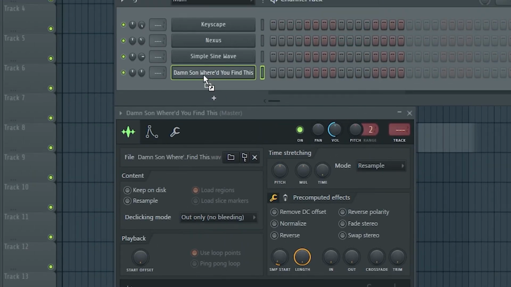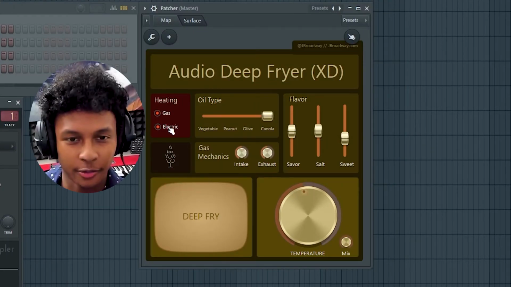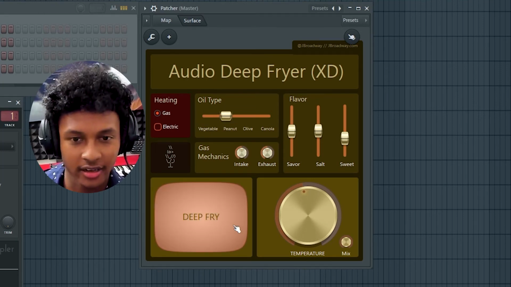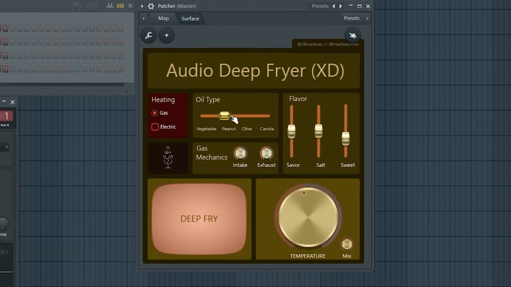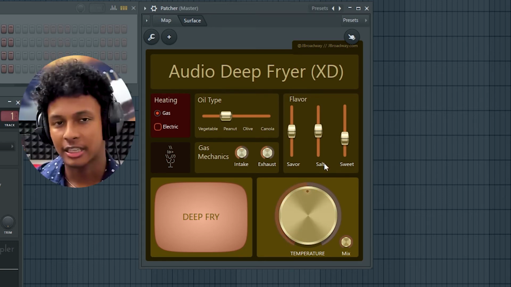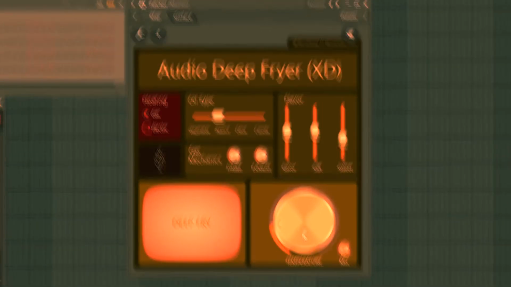Next up, we got the Samsung notification sound effect. For this one, we're gonna do gas heating. Go to peanut oil type. Let's turn on the deep fryer. So if you're trying to make obnoxious memes, definitely peanut oil with the gas heating setting is right for you. Guys, don't forget about the temperature knob here, because you can really change the texture of your tasty audio files just with this knob alone.